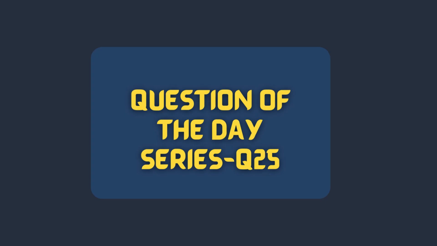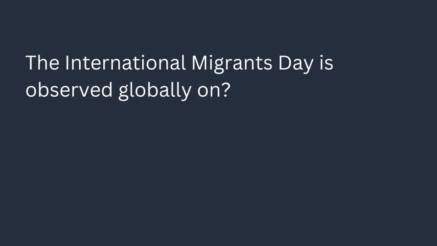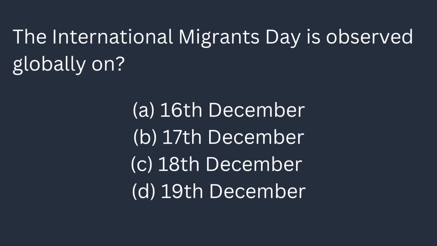Today's question of the day series, question number 25. The International Migrants Day is observed globally on which date? Options: 16th December, 17th December, 18th December, and 19th December. So, before looking into the answer, let's also see why this day is observed and what is the theme of this International Migrants Day this year.